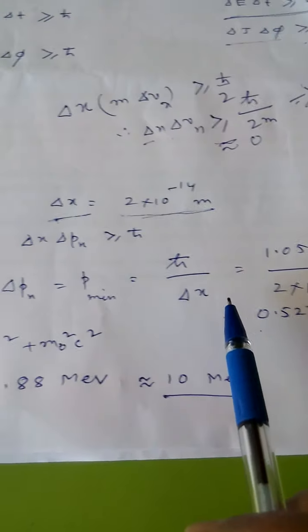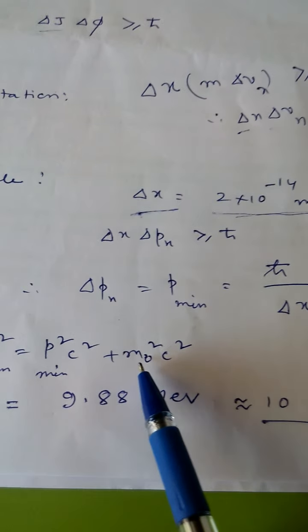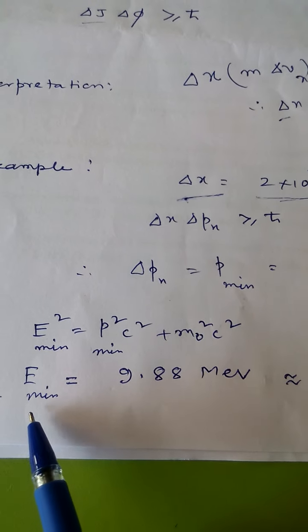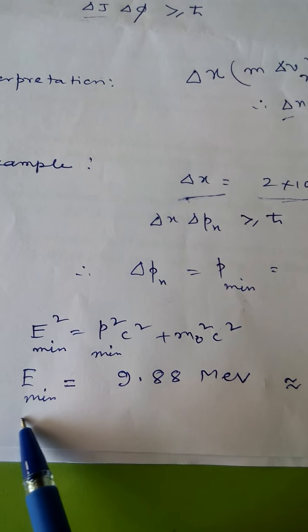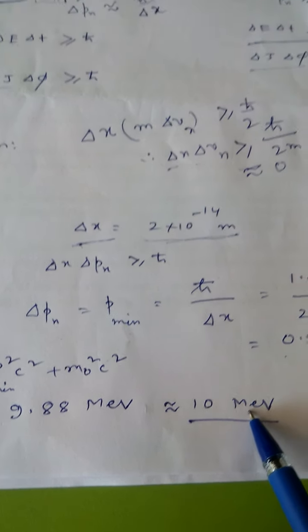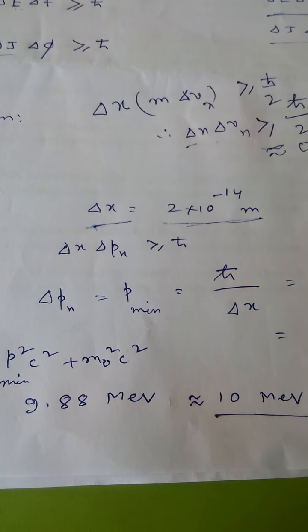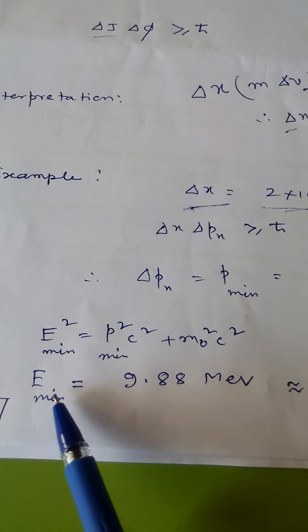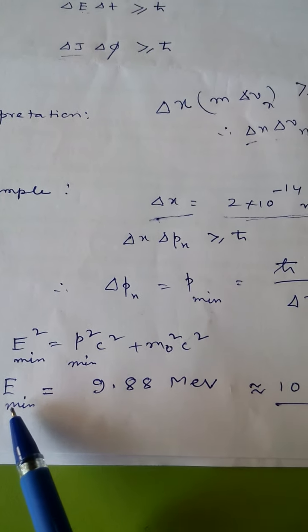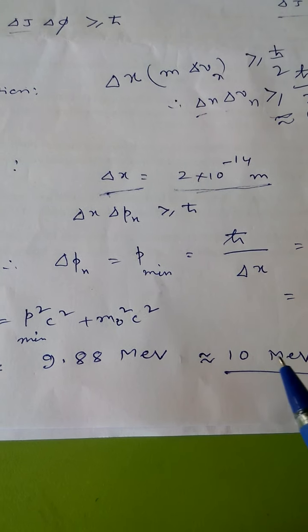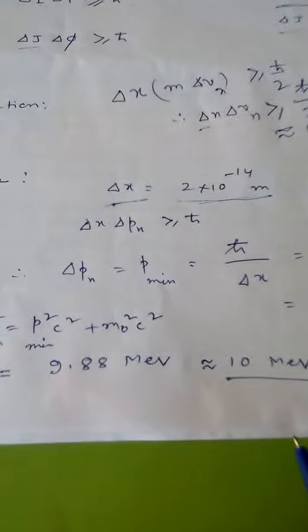Putting in the values of P min, M naught and C, the velocity of light in vacuum, we get E min, the minimum value of energy, to be almost 10 MeV. So if an electron exists in the nucleus, as per our assumption, its minimum energy is estimated to be 10 MeV using this uncertainty relation.